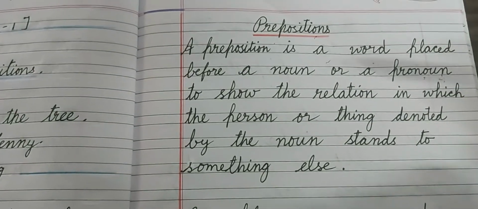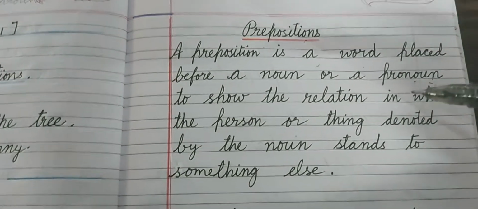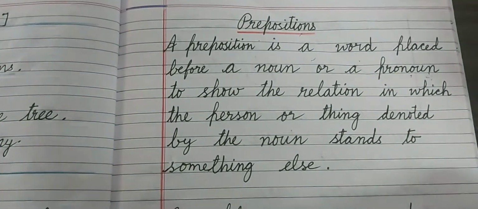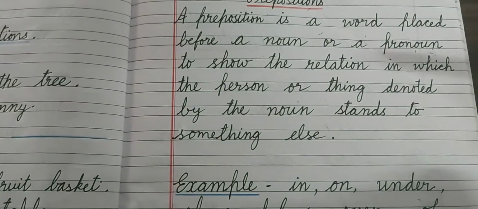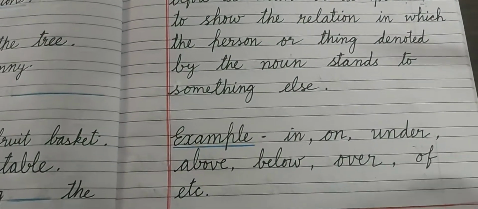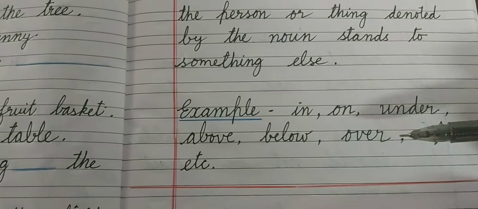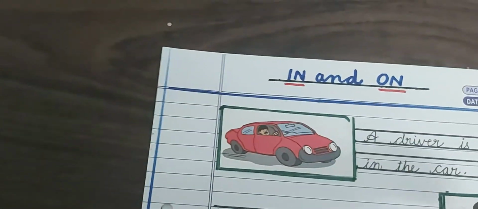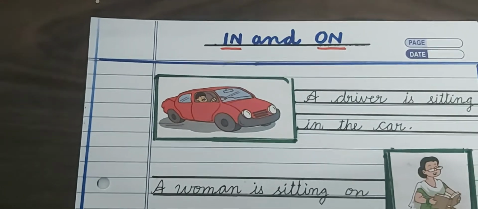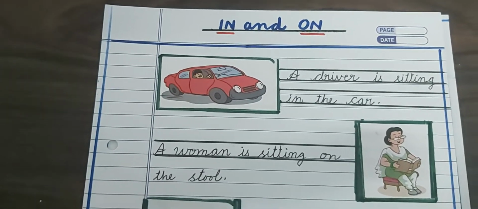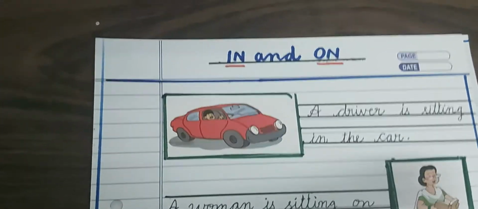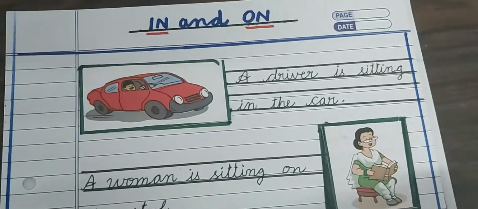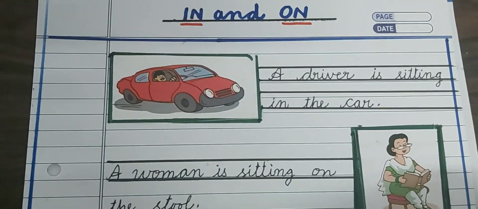So two things you have to learn. A preposition is a word placed before a noun or pronoun, and it shows relation between noun, pronoun and some other words in the sentence. Okay children? I hope you have understood, and these are the few prepositions. Now we will study two prepositions today, in and on. After that we will study one more, near. In and on are very easy. Everybody can understand the meaning of in and on, because it is very simple and very easy.